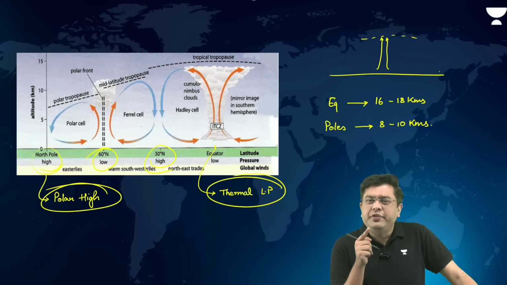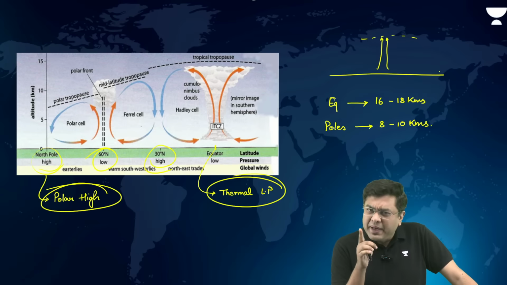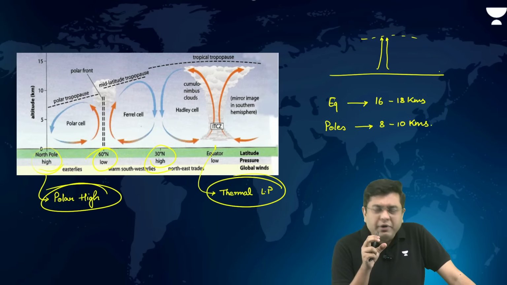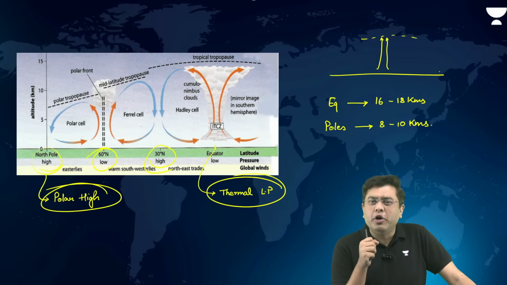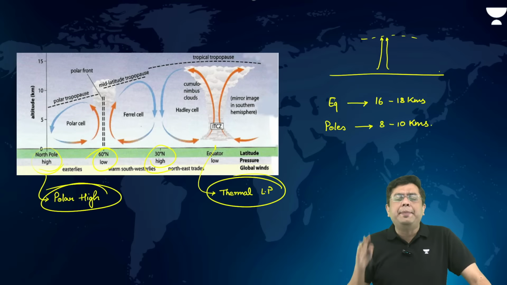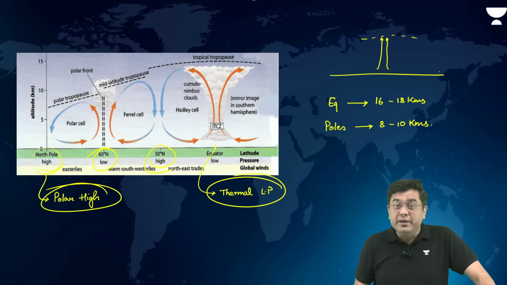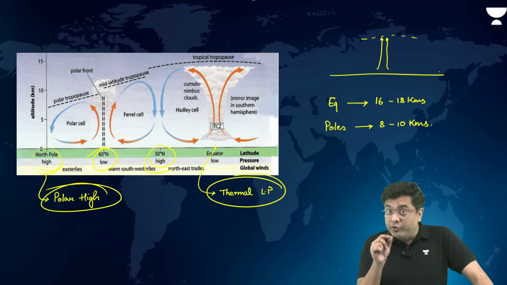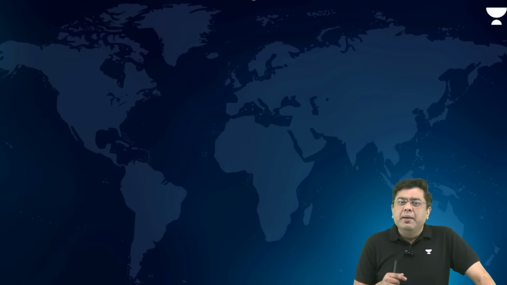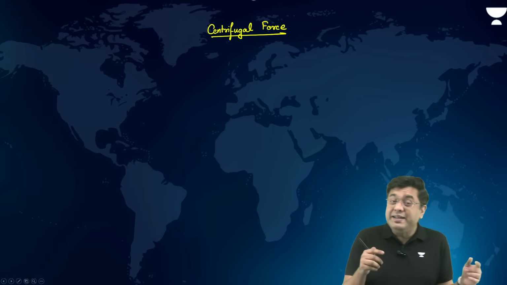Now, one of the reasons is that the air rises up due to heating. But there is another reason why you have a swelling up of the troposphere at the region of the equator. If you think about it, that has to do again with the basic concept of rotation and revolution of the planet. Many of us don't consider that as important, but nonetheless, it plays a significant part in swelling up the troposphere. And that is because of what we refer to as the centrifugal force. That is also important in terms of expanding the tropospheric height at the region of the equator.